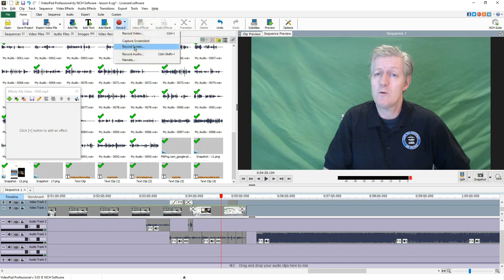Up here it says record screen, and that's when you see me working and using the mouse and pointing and clicking on like the word file and then clicking on open or something. For those segments I'm using the record screen. In fact, I'm using that tool right now to record this screen.